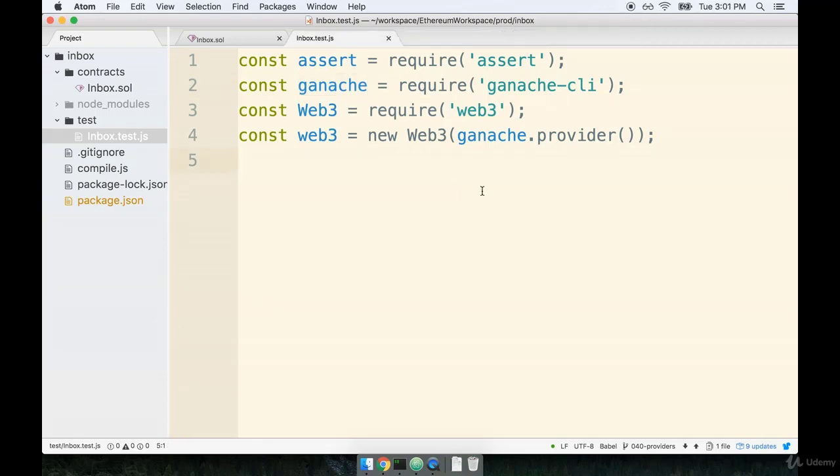No more stalling, no more lecturing. It's time to actually get started on writing some tests. In this video, we're going to make access to Web3 and use it to retrieve a list of accounts that are automatically created for us as a part of this local Ganache network. Remember, we can only deploy a contract when we have access to an account.